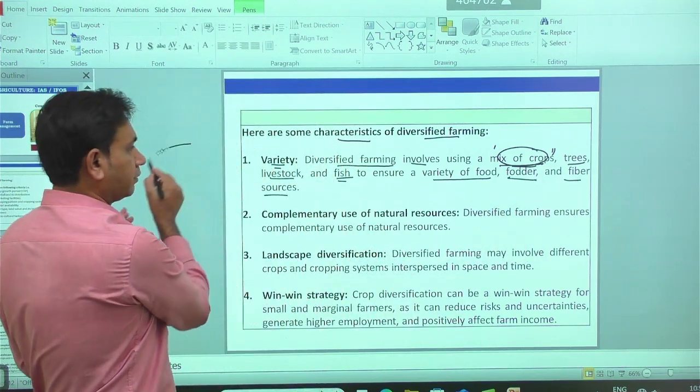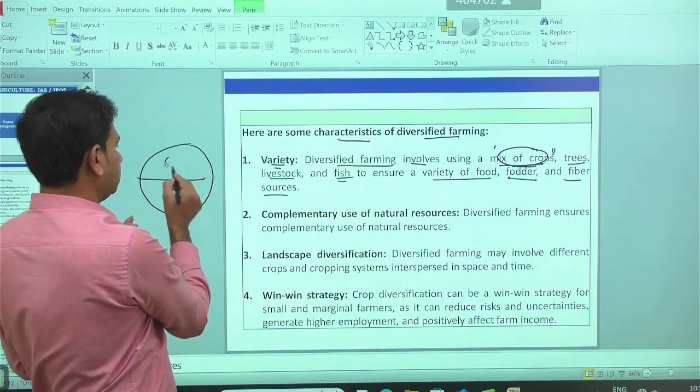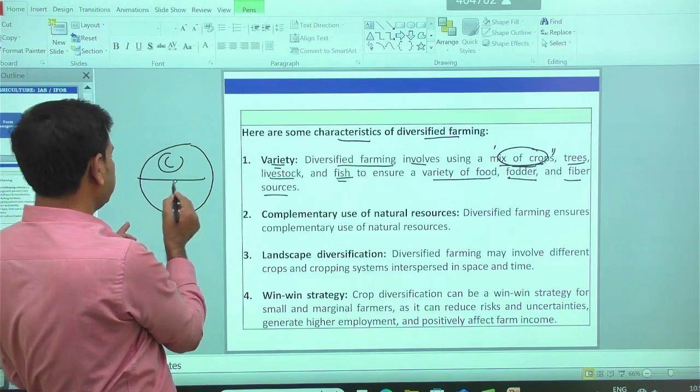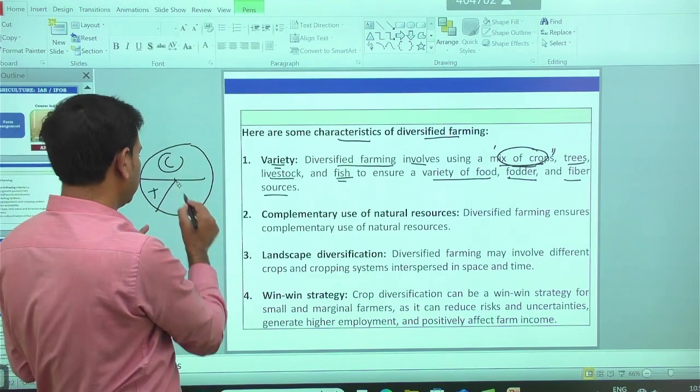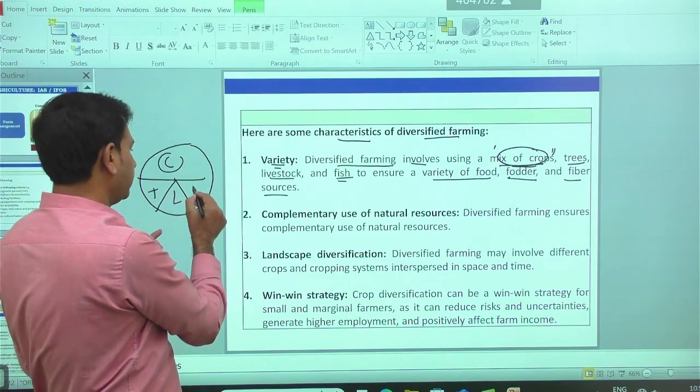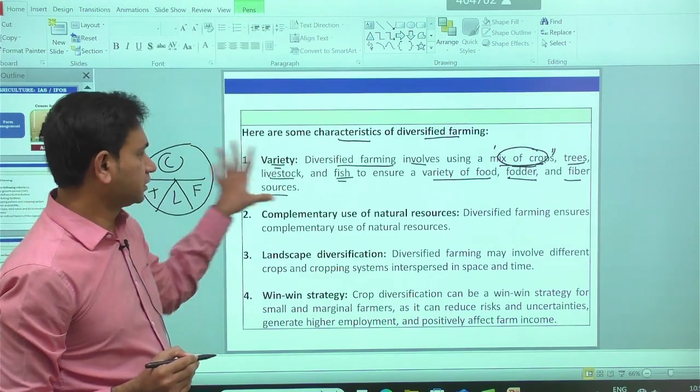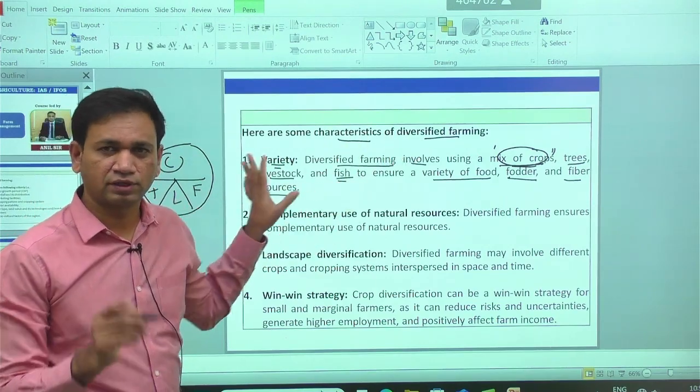Within the given piece of land, some units are taken for crops, some for tree cultivation, some for livestock, and some for fish. This structure is called diversified farming. That is one characteristic we have.